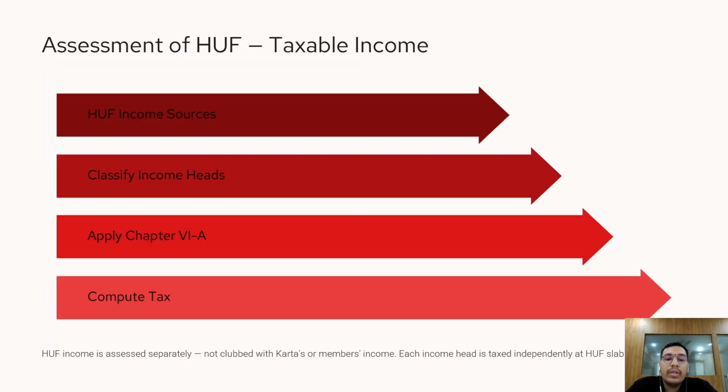Now, let's discuss how the income of an HUF is assessed. The HUF computes its total income separately. It may earn income under the various heads of income, such as income from house property, profits and gains of business or profession, capital gains, and income from other sources. After computing the gross total income, the HUF can also claim deductions under Chapter 6A subject to the prescribed conditions. Finally, tax is calculated according to the slab rates applicable to the HUF. The important point to remember is that income of an HUF is assessed separately and is generally not clubbed with the income of the Karta or its members.